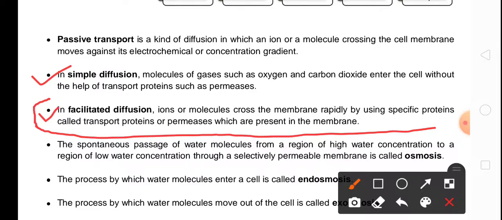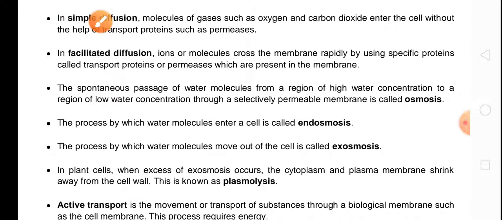In simple diffusion, gases enter the cell without the help of protein, but in facilitated diffusion, ions or molecules enter the cell with the help of the transport protein known as permeases, which is present in the membrane. So you should keep all these points in your mind.